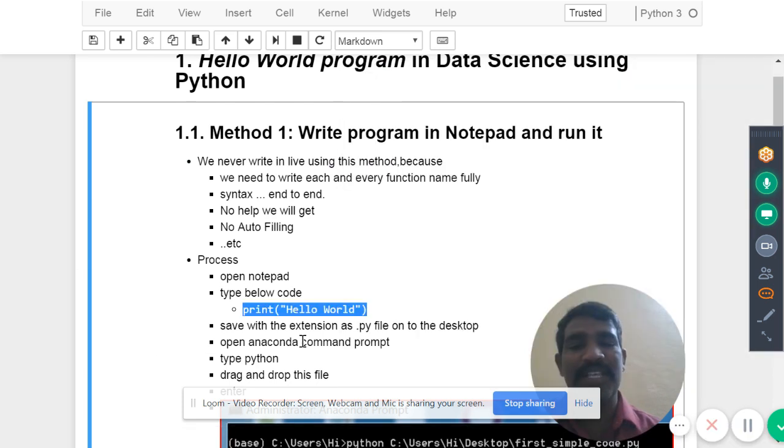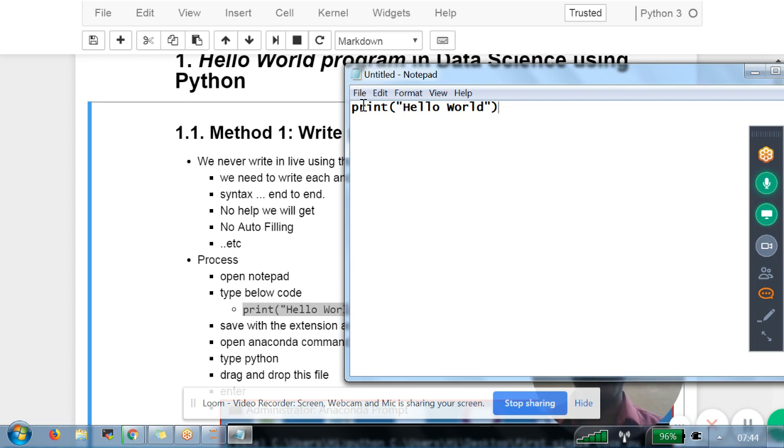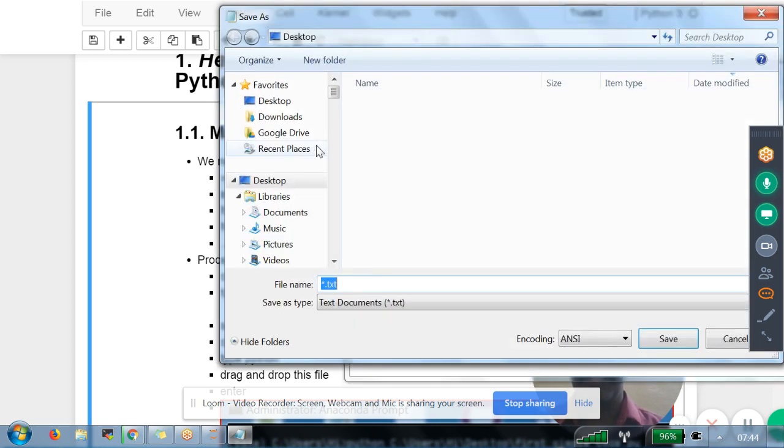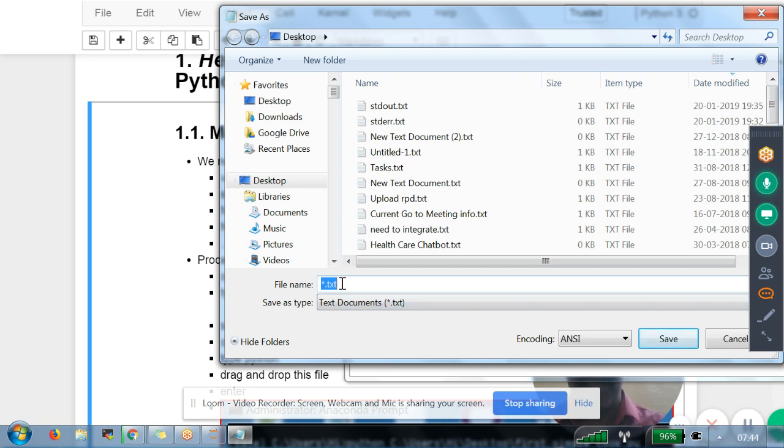Third is to save with the extension .py on the desktop. So I am going to the file menu. There is a save as option. I am clicking on save as. Then here we have to give some name. Let us say I am saying simple hello world program. Some name I gave here, and extension I am providing .py.